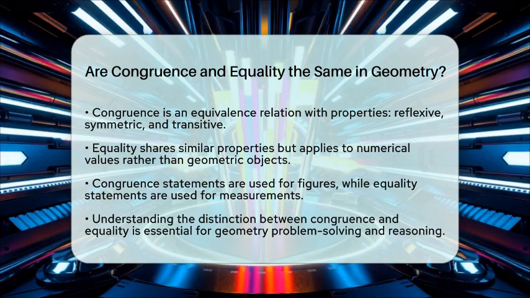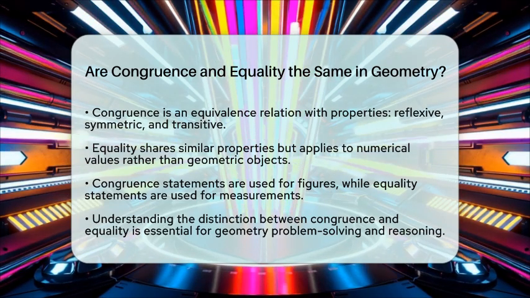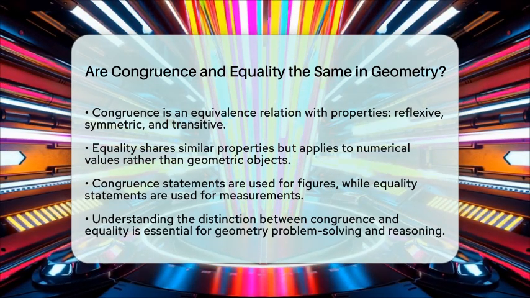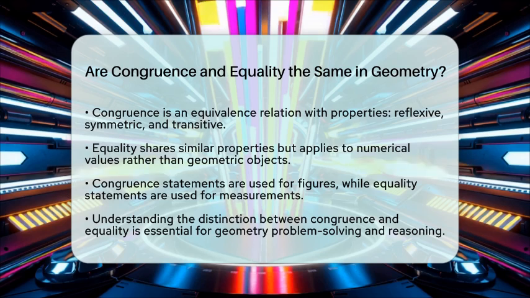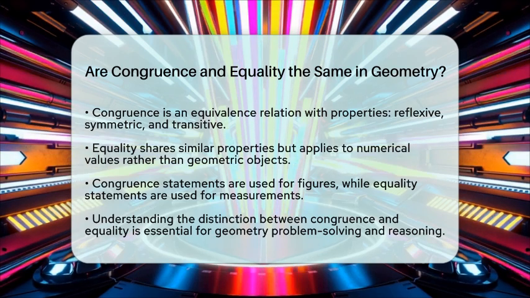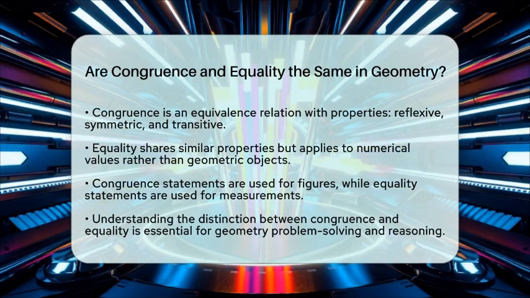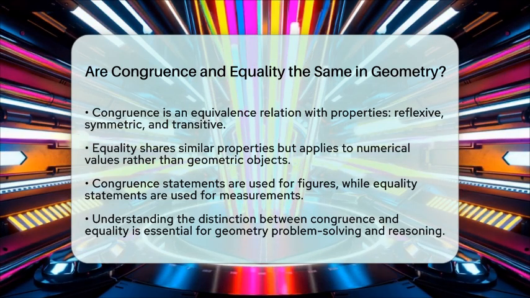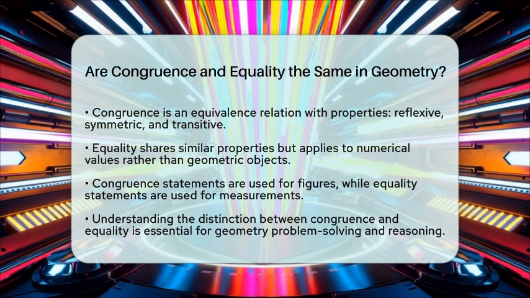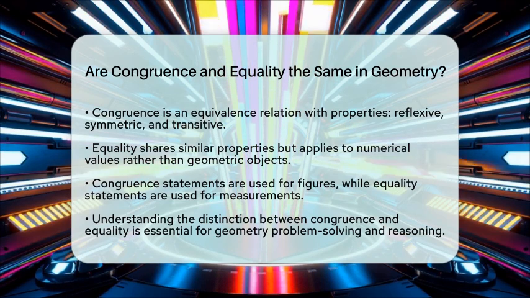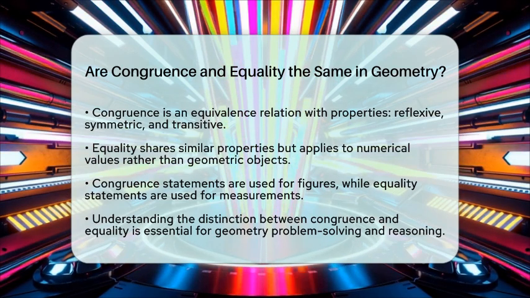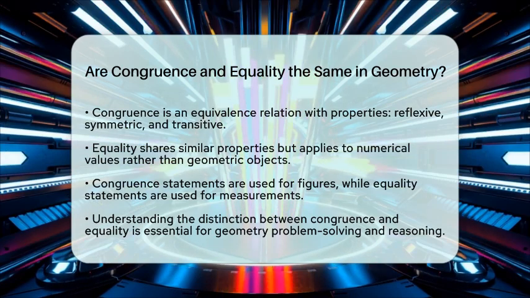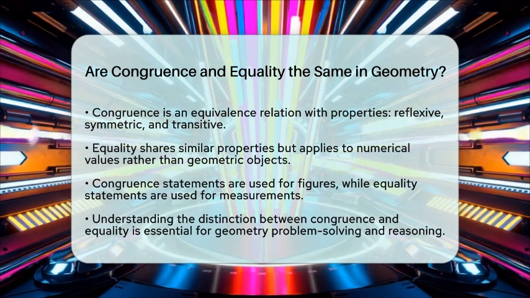In summary, congruence in geometry means two figures have the same shape and size and can be mapped onto each other through rigid motions. Equality means two numbers or measurements are the same. Congruence relates to the figures themselves, while equality relates to their numerical measures. Understanding this distinction helps clarify how shapes and measurements interact in geometry.